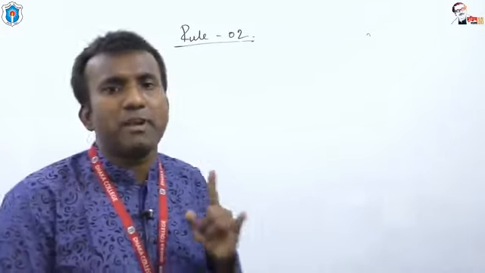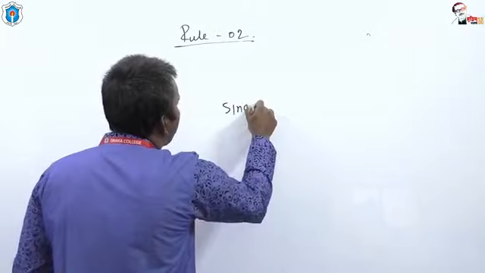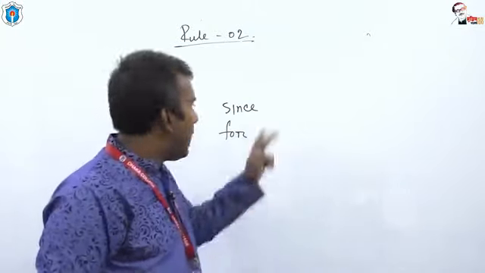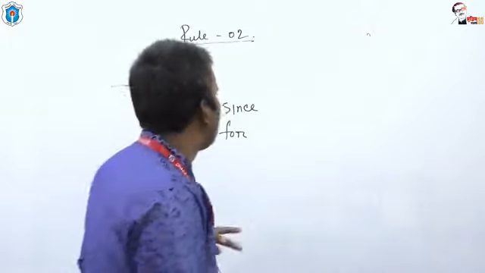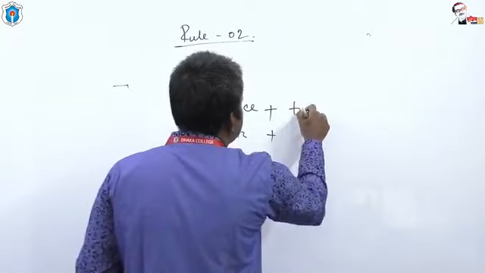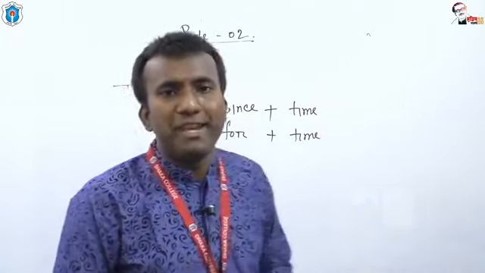So, in present perfect continuous tense, two prepositions, since and for, are used. After since and for, normally time is expressed. I am going to repeat.